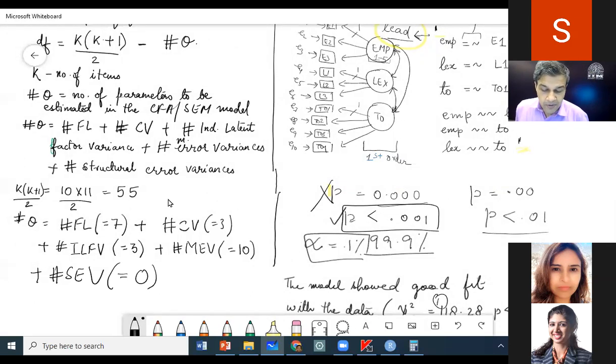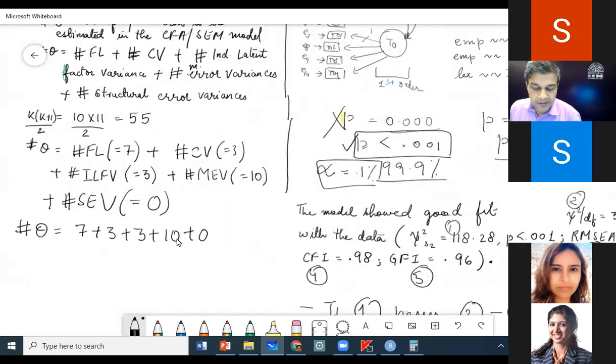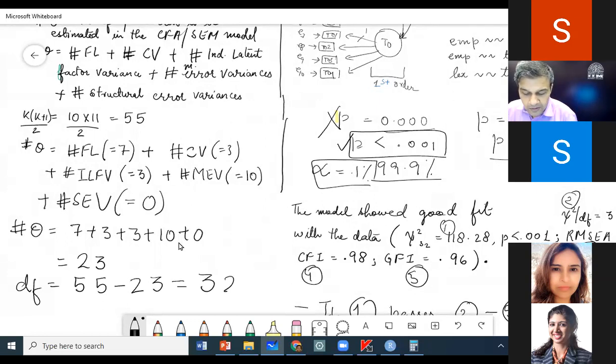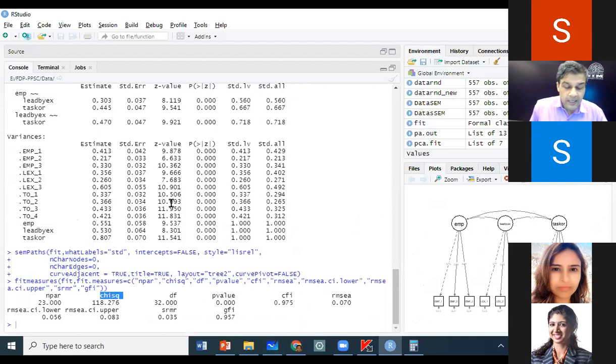Now let us compute what is hash theta. So our hash theta is going to be 7 plus 3 plus 3 plus 10 plus 0. How much is this? 23. This is 23. And so degree of freedom for us is going to be 55 minus 23, which is equal to 32. Now let us check what the tool is telling us.